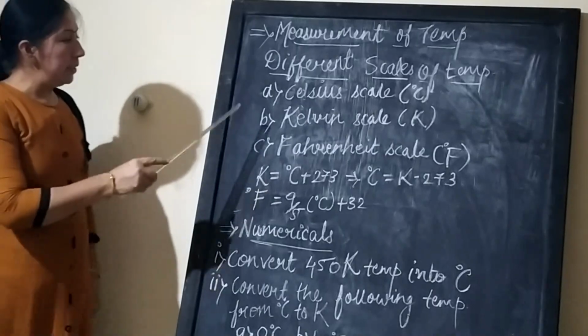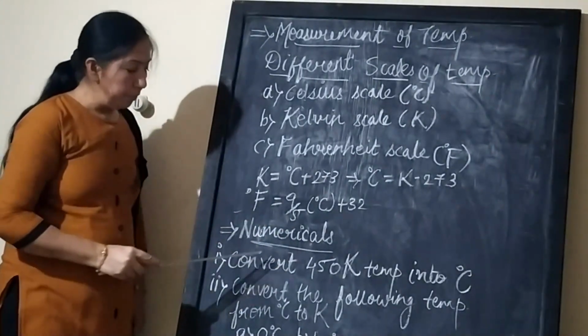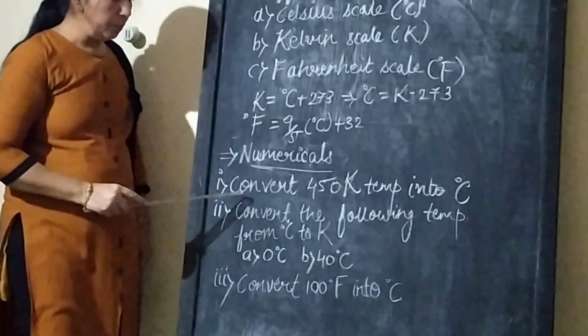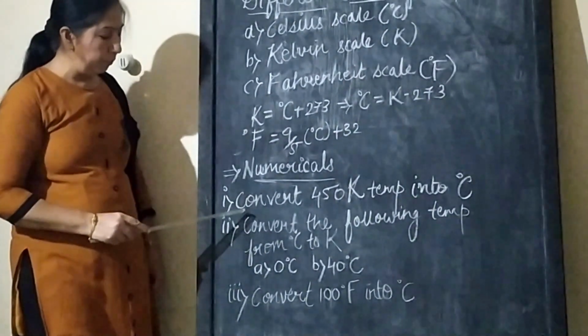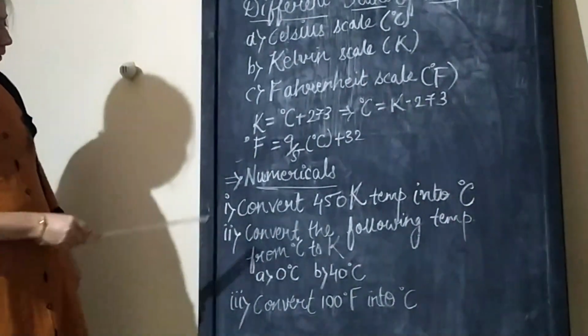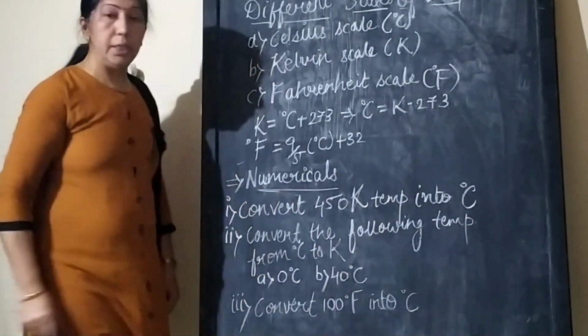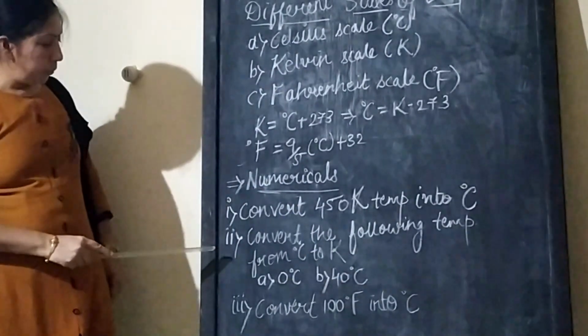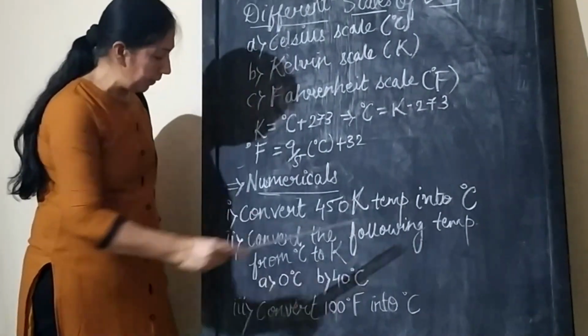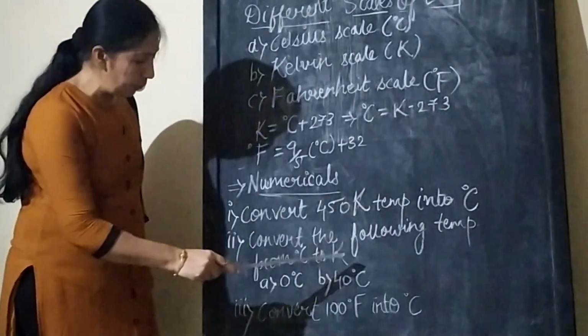Now based on these formulas, some numericals are given. You have to do these numericals in your notebook. First numerical, convert 450 Kelvin temperature into degree Celsius. Number 2, convert the following temperatures from degree Celsius to Kelvin.